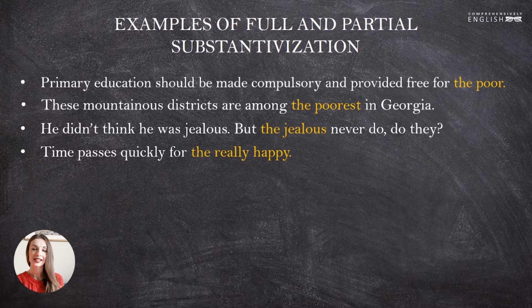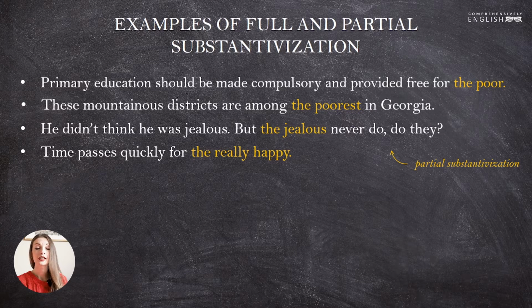So in these four sentences we see partial substantivization. The poor means people who are poor, poor people. The poorest correspondingly means people who are very poor, yeah? The adjective here is in its superlative degree of comparison. The jealous, again, stands for people who are jealous, and the really happy, people who are really happy.